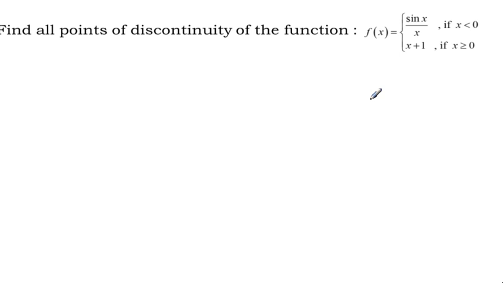So let us check first the point 0, the left limit, limit x approaches 0 minus f of x. 0 minus means x is less than 0. What is the corresponding function? Sin x by x should be taken.